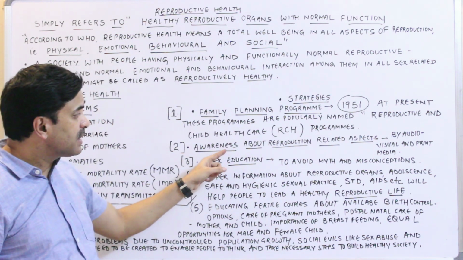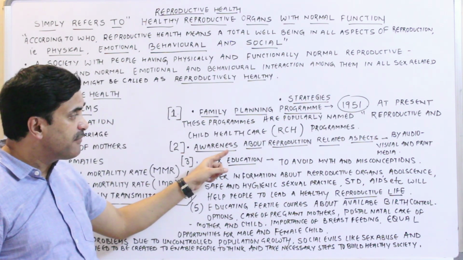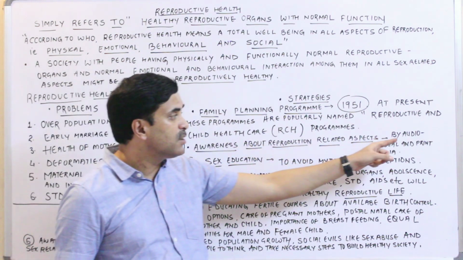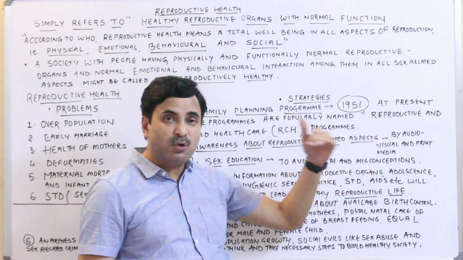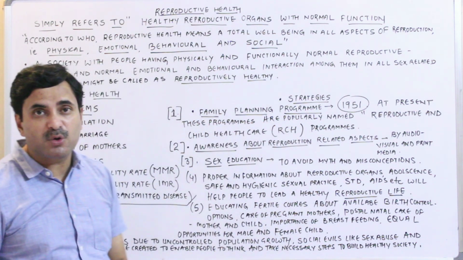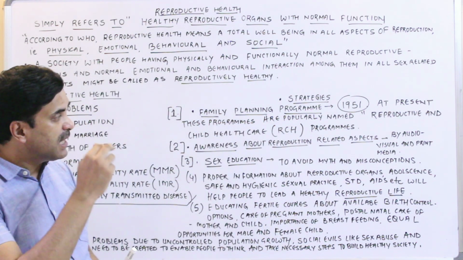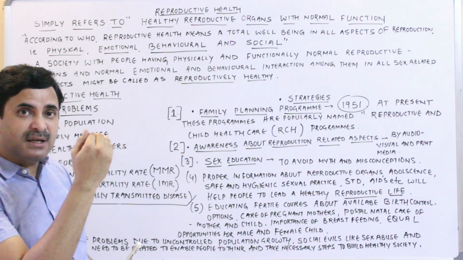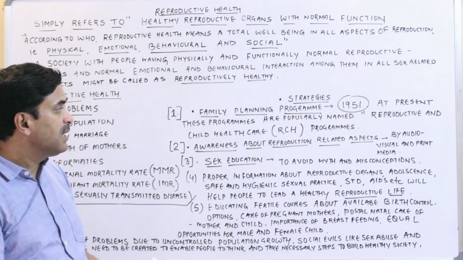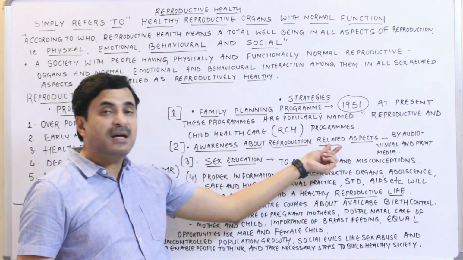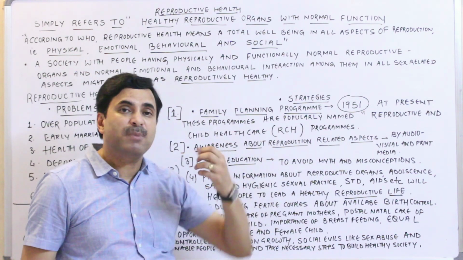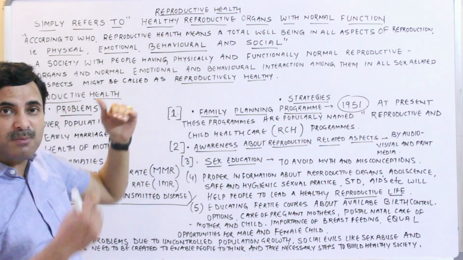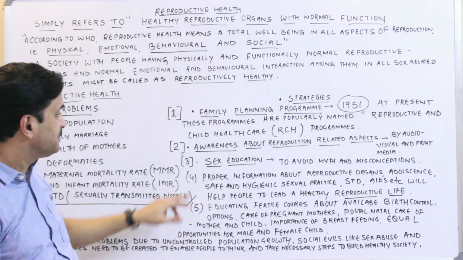So the government is creating awareness in the people with the help of certain audio visual and print media, and the government is educating the people about the reproduction related aspects, because if they have the proper knowledge, then there will be a decrease in the problems related to reproductive health.